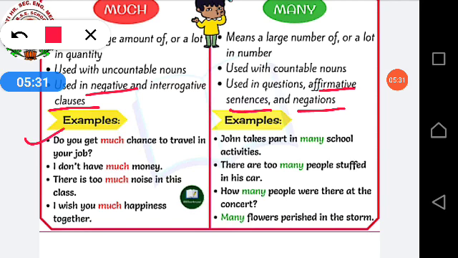Do you get much chance to travel in your job? I don't have much money. Just now I gave you the example of money. There is too much noise in this class. I wish you much happiness together. John takes part in many school activities. There are too many people stuffed in his car. How many people were there at the concert? Many flowers perished in the storm.